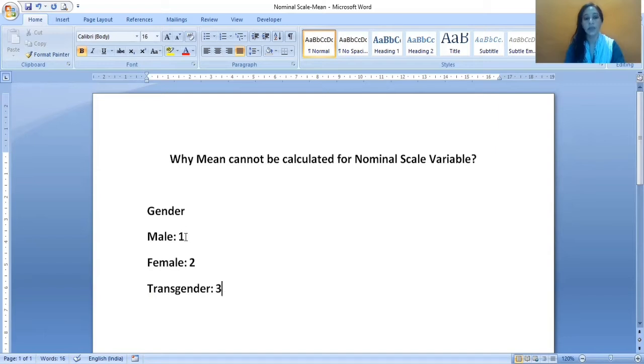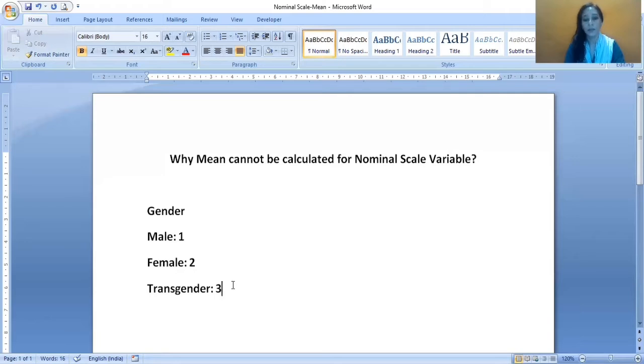We cannot compare 1 with 2, or 1 with 3, or 2 with 3, or any combination we can make. These are only for identification purposes. So if these numbers are just representing the categories of the variable, obviously we cannot take the mean for that.